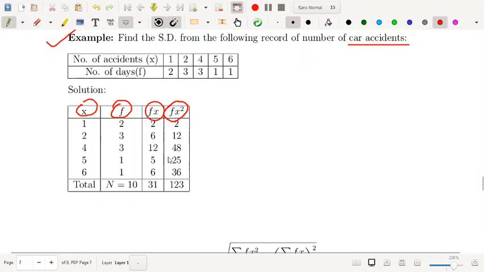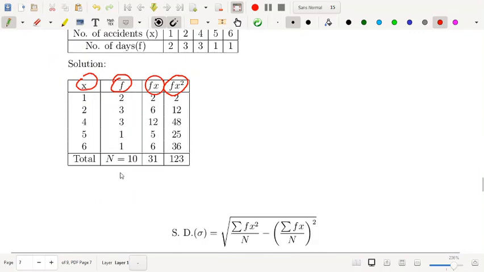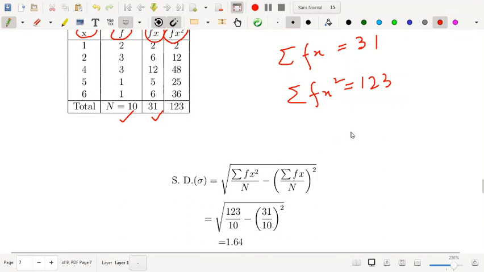It's very simple. Now take the sum of this: n is equal to 10, summation fx is 31, and summation fx square is 123.